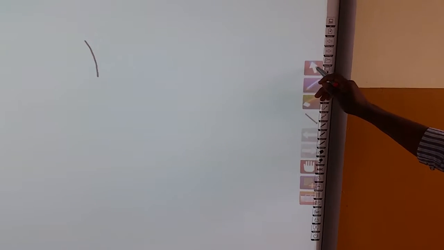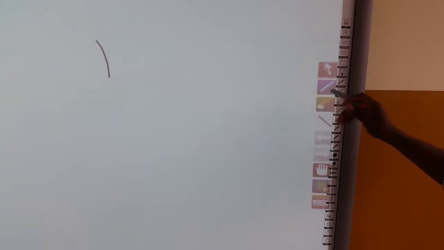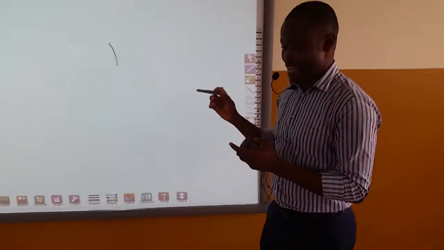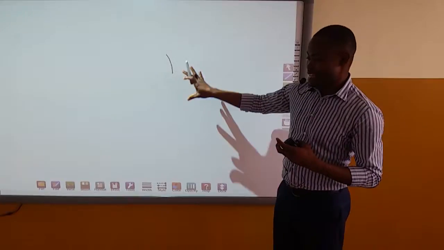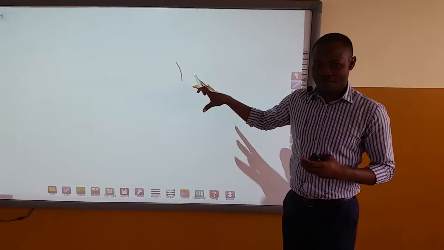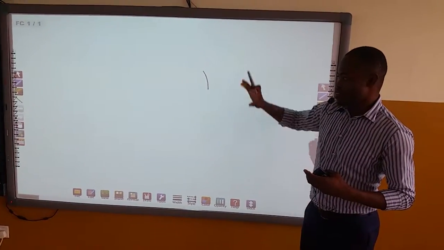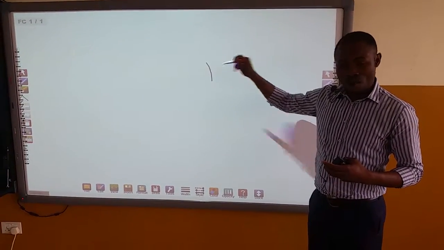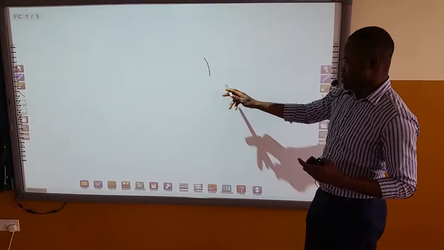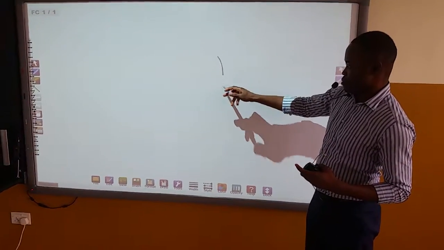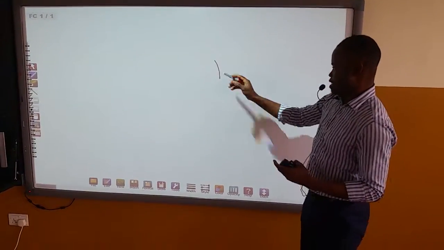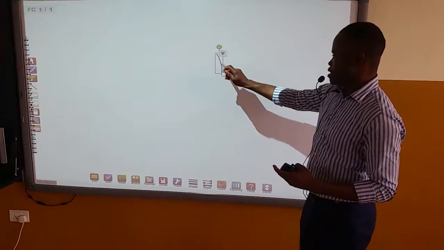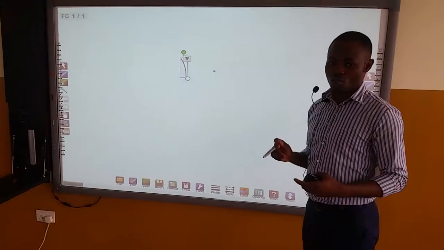Alright, so we'll begin with the first tool. And this tool is called the select tool. Basically, what this tool does is that it allows you to select a particular object that you have inputted or you have written on the whiteboard. So, for instance, we wrote with a pen here. Now, when we want to select this, we just click on that. We can move it wherever we want to move it to.